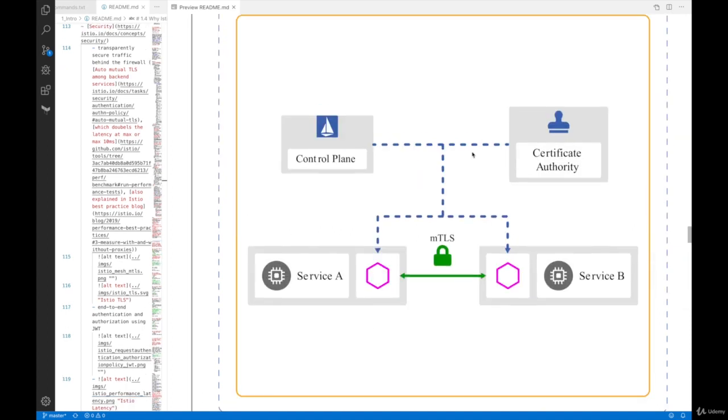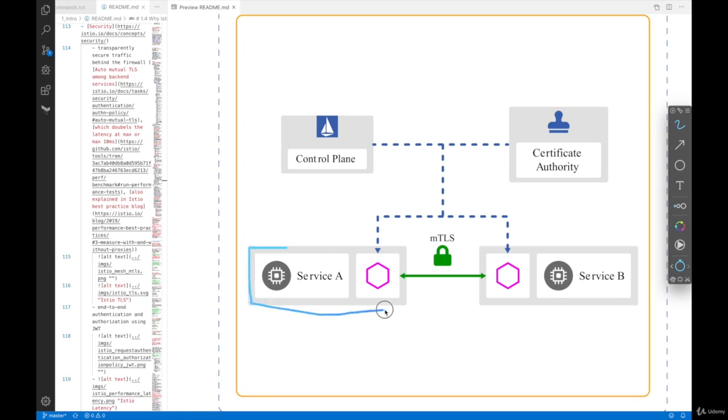So this is another diagram from the Istio documentation page. Basically, the control plane is going to provide a certificate authority for TLS connection. Think about this gray rectangle as a pod, and inside this pod, there's a service A container and also an envoy proxy as a sidecar container. This envoy is going to talk to another pod's envoy with a mutual TLS connection.